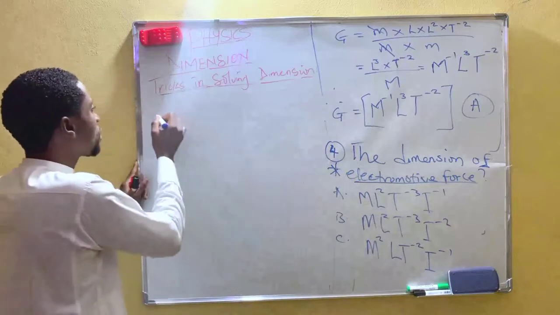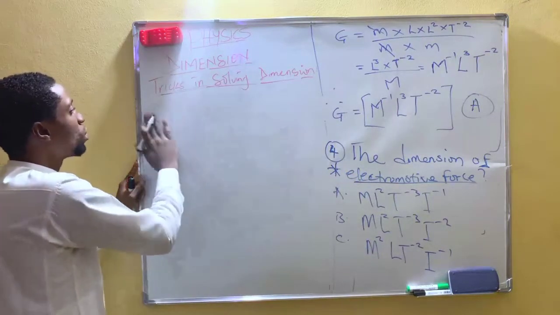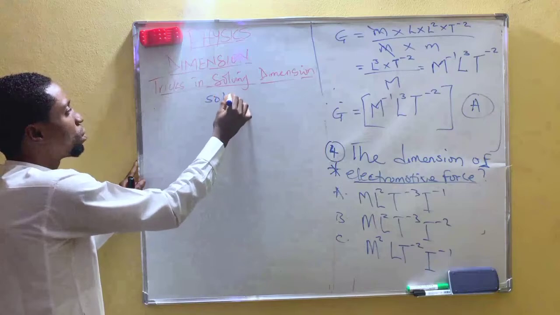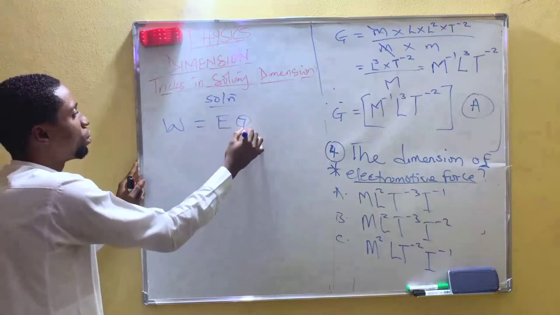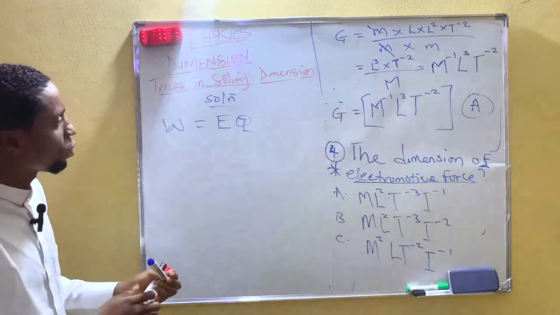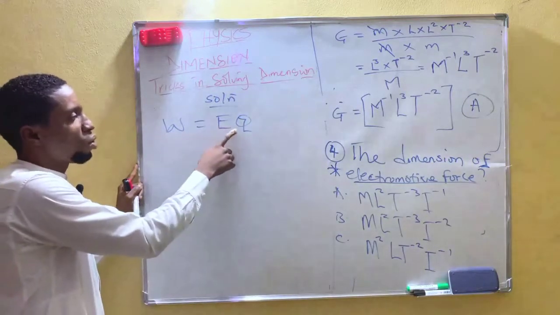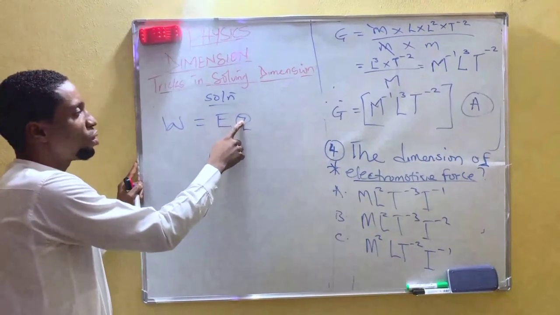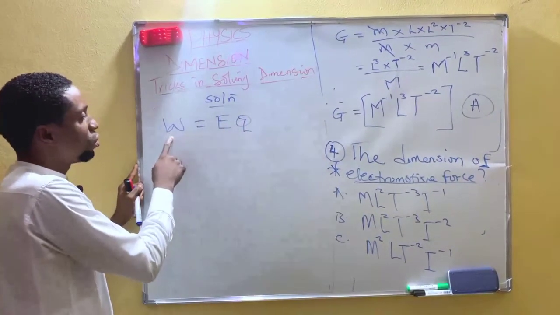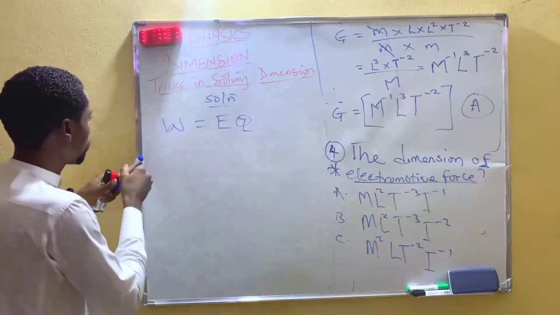But remember that work is equal to EQ. E is the electromotive force, Q is the quantity of electricity, W is the work done.